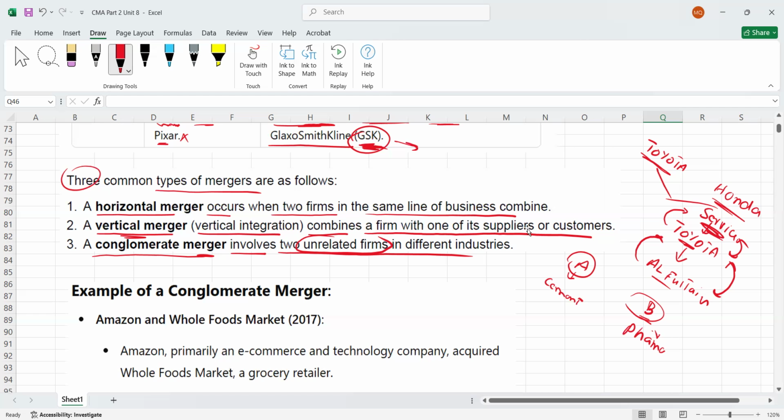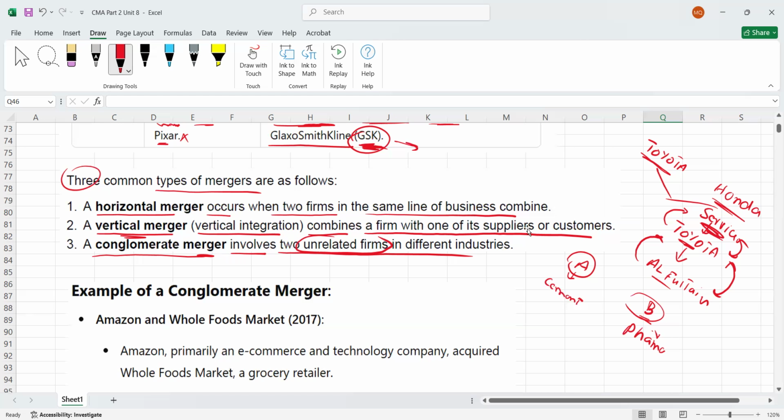They are not similar in terms of market, because obviously company A might target a different market than company B, right? So they are not in the same sector. Both companies are from different industries. If these two companies merge, this is what is called conglomerate merger.